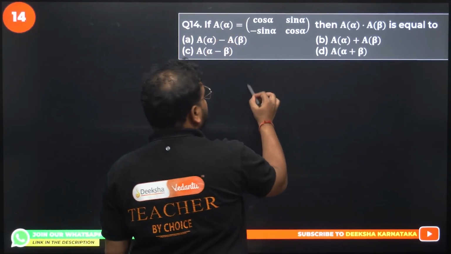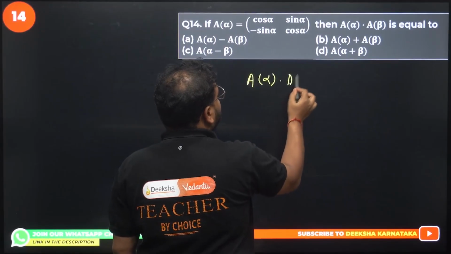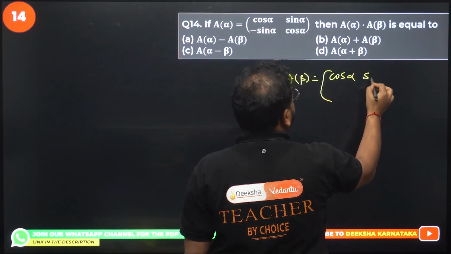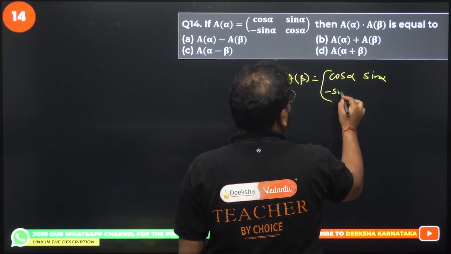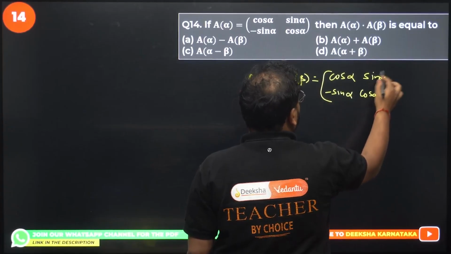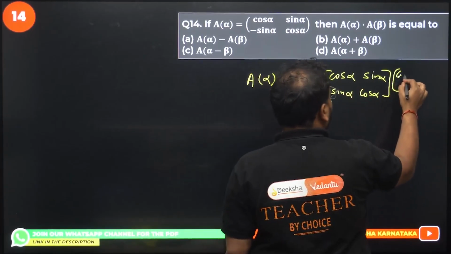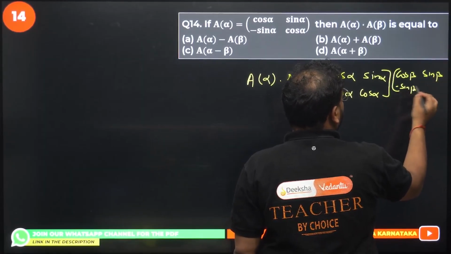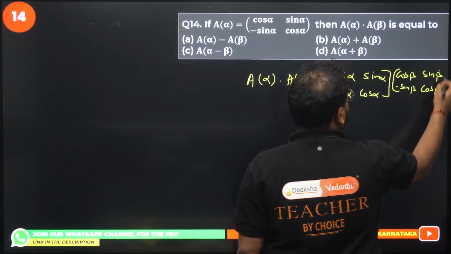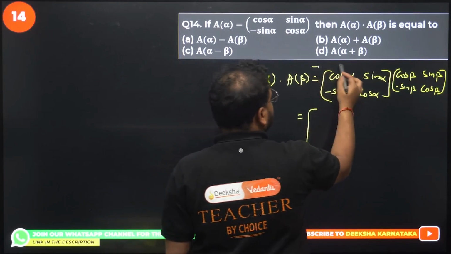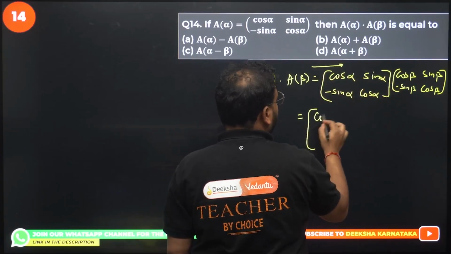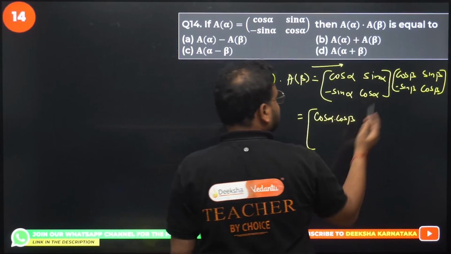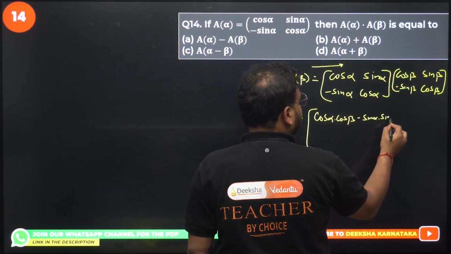I'm asking you to do A alpha times A beta. A alpha is given here: cos alpha, sin alpha, minus sin alpha, cos alpha. A beta will be cos beta, sin beta, minus sin beta, and cos beta. Let's try multiplying these. How do we go about this? Row to column. Cos alpha into cos beta will be cos alpha cos beta, and with this I get minus sin alpha sin beta.